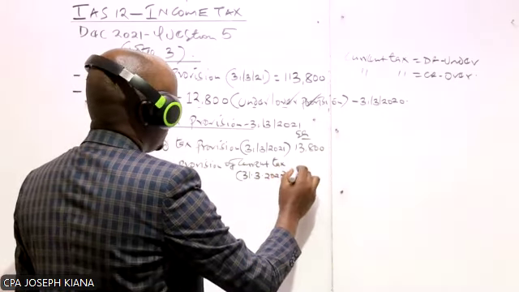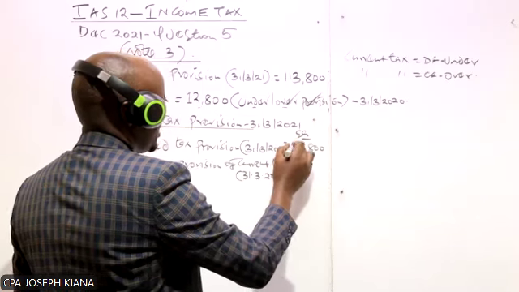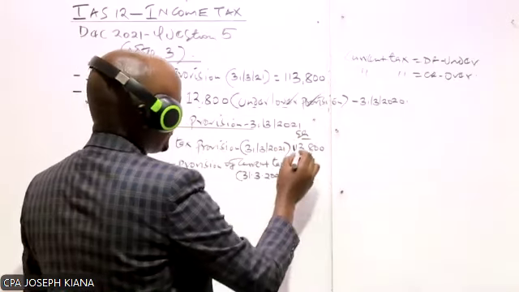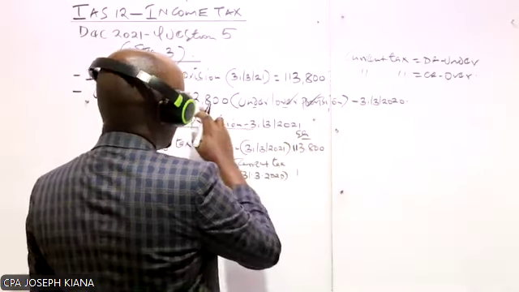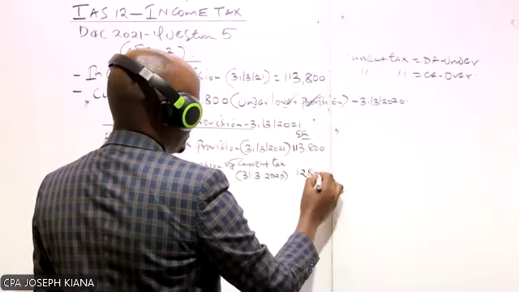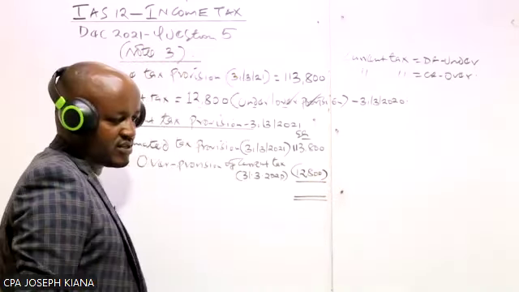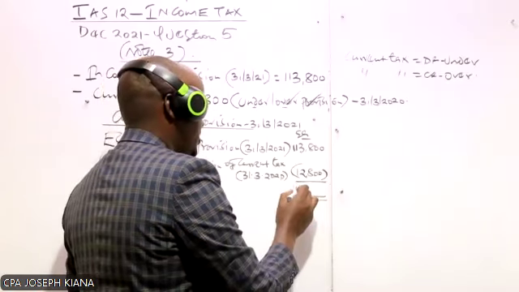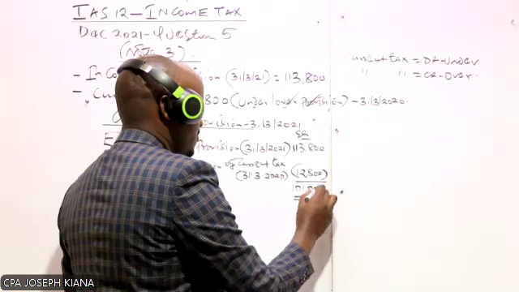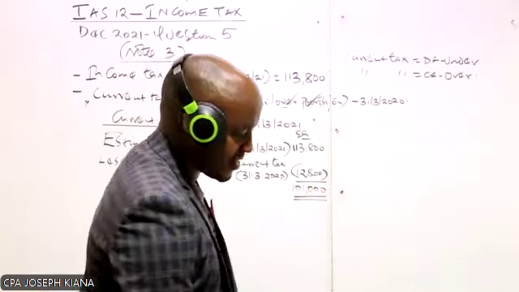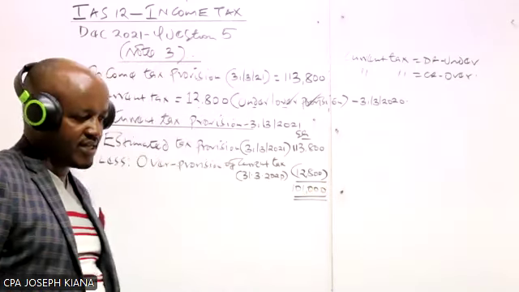In our case, it is a figure of 113,800. So we less this particular over provision, which is 12,800. And in this case, we will get a figure of what? Yes, I'm told by Margaret, 101,000. I hope the rest are getting the same.